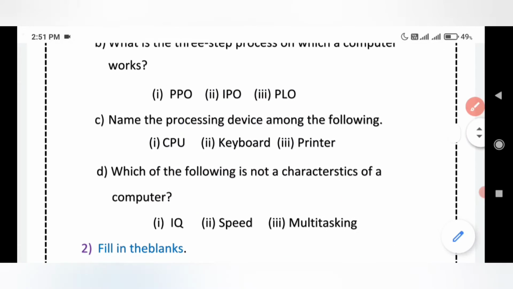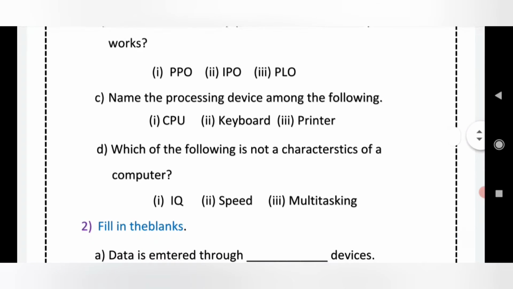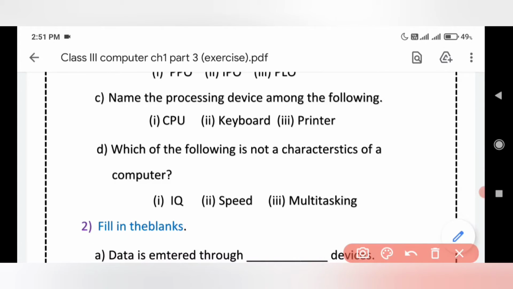Then the fourth one, that is D. Which of the following is not a characteristic of a computer? The options are IQ, speed, multitasking. So, which of the following is not a characteristic of a computer? IQ. IQ is not a characteristic of a computer.